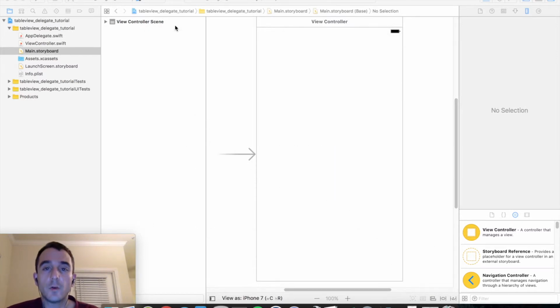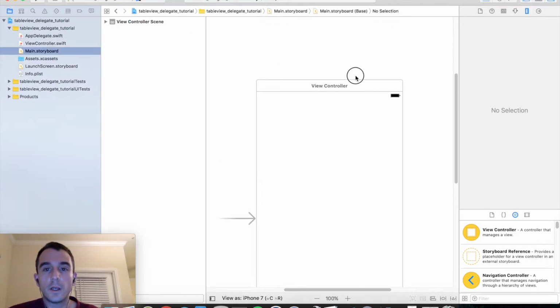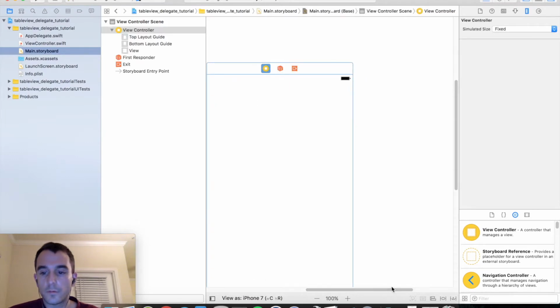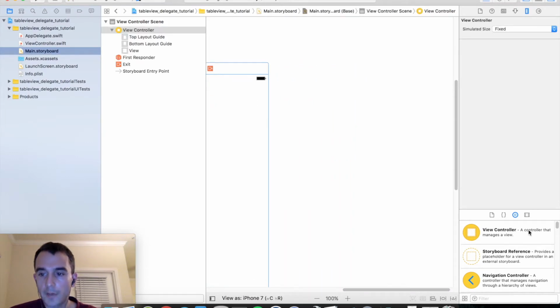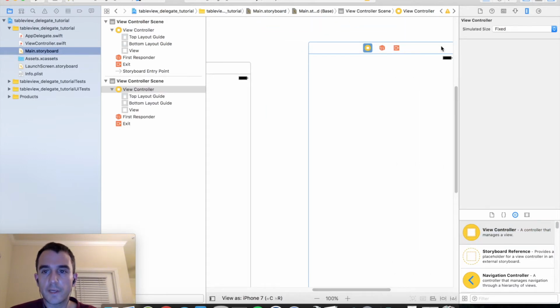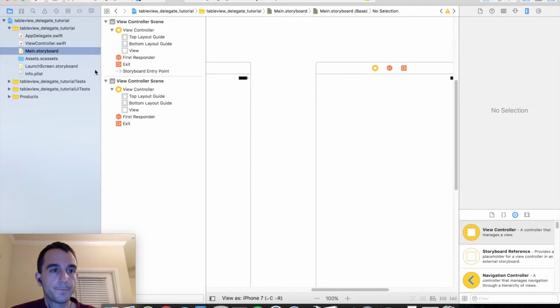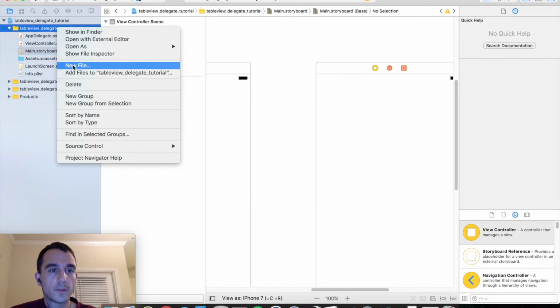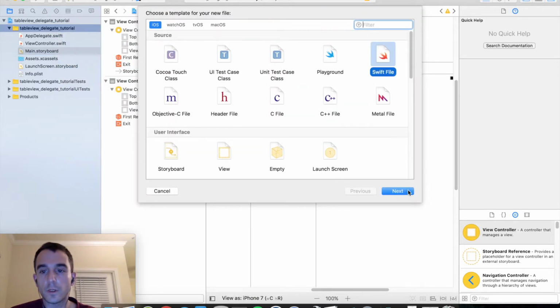Go ahead and open Xcode and create a new iOS single view application. And let's start in the storyboard getting set up with our view controller with the table view and our detail view controller. So I am going to, first of all, add our detail view controller. So I'm going to go to the object library and drag a view controller onto the canvas. And I am going to create a new Swift file. And we're going to subclass this second view controller.